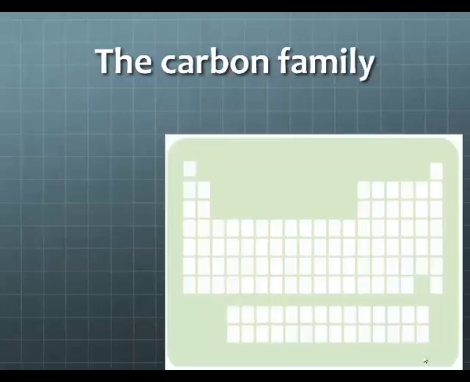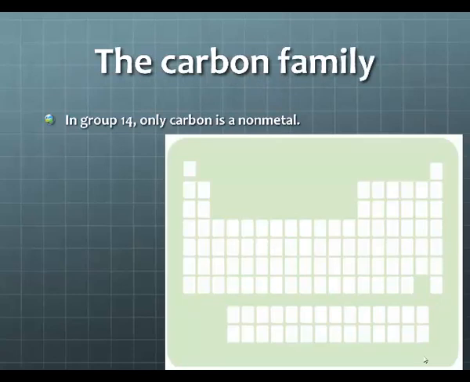The carbon family. Inside of your notes, you should see this picture of the periodic table under each section. What I want you to do inside of your notes is highlight or color in the elements that make up each of the families, and then identify the family by labeling it. So in group 14, only carbon is a nonmetal. Anytime you see the red symbol pop up over top of a box, that's the one you're going to highlight and identify as the carbon family. So carbon is the only one that makes up the carbon family.